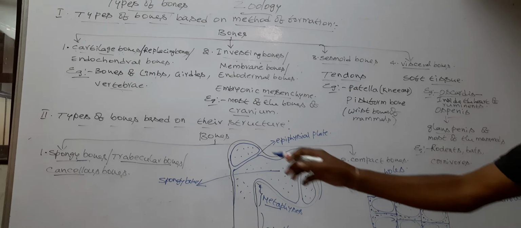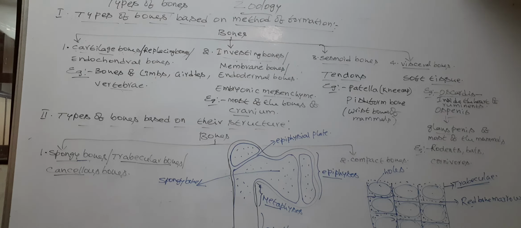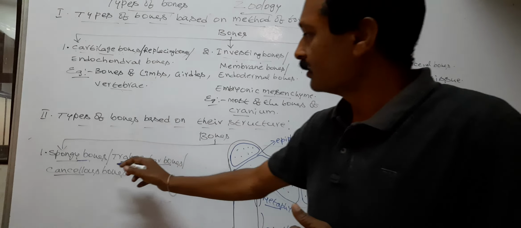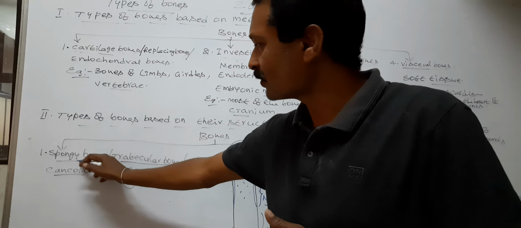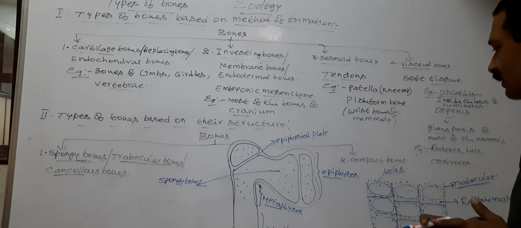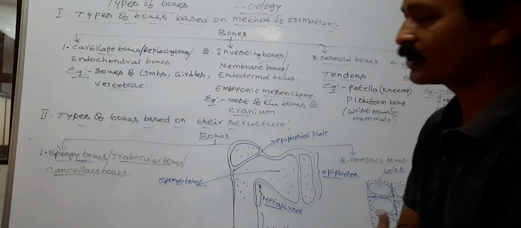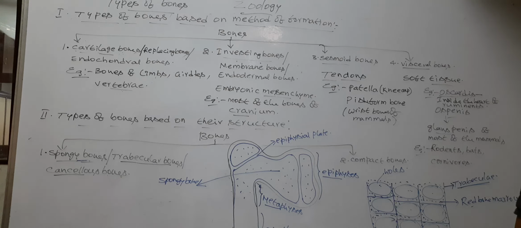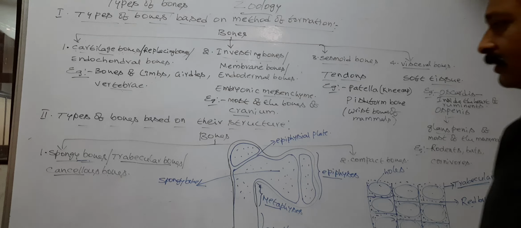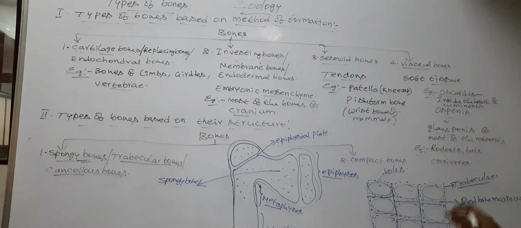So the cancellous bones are also called spongy bones. The spongy bones are weaker and easier to fracture than other bones.